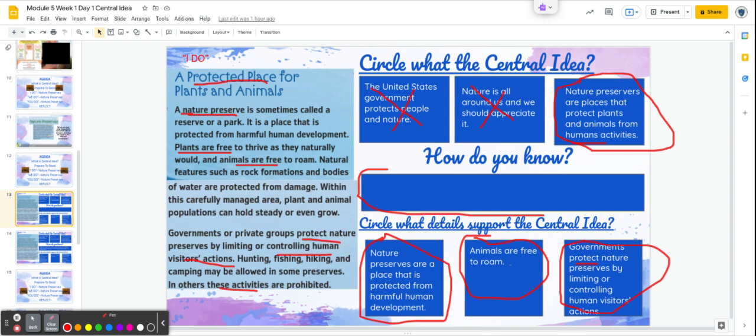So I'm rethinking this one, because animals are free to roam doesn't necessarily completely support that central idea. I am going to cross that one out. And it looks like our details are going to be detail 1 and detail 3. This is Mr. Fleming. You may go ahead and move on to your we do with your partner today.